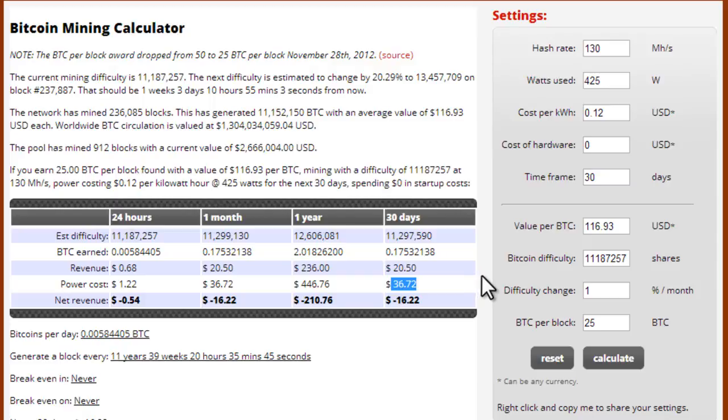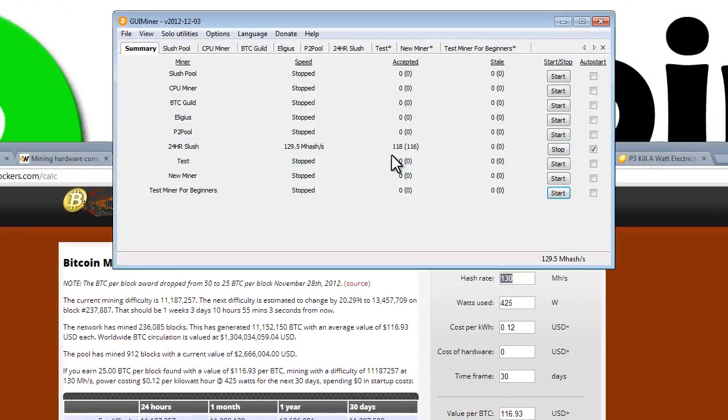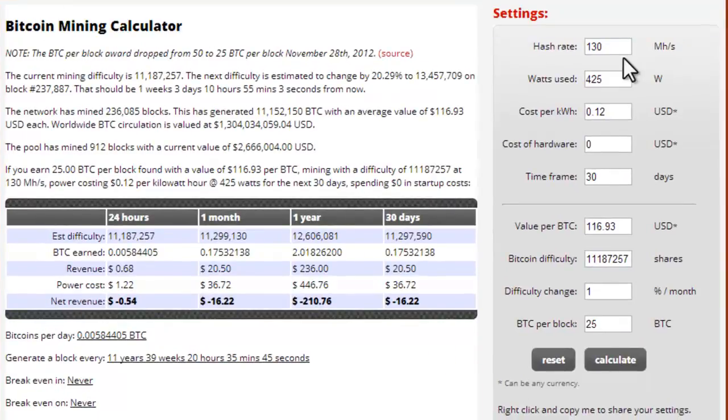So then the question is, what do I have to do in order to make money? The answer is your mega hashes per second, this number here, needs to be higher. It needs to be higher than the amount of money that you need to spend on electricity. You need to make more Bitcoin than it costs to run your computer. Let me give you an example. Some people are making 3,000 mega hashes per second, which equates to 3 gigahashes.